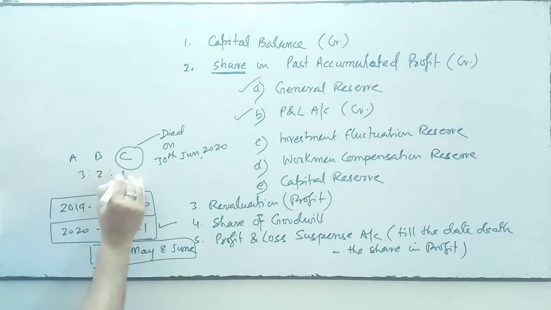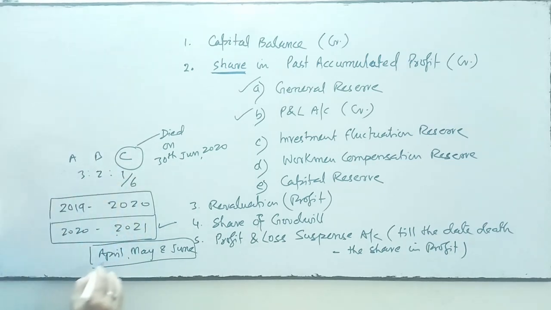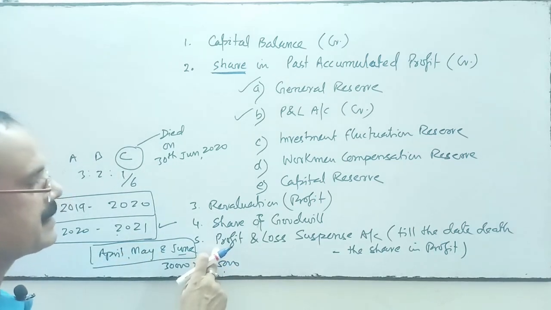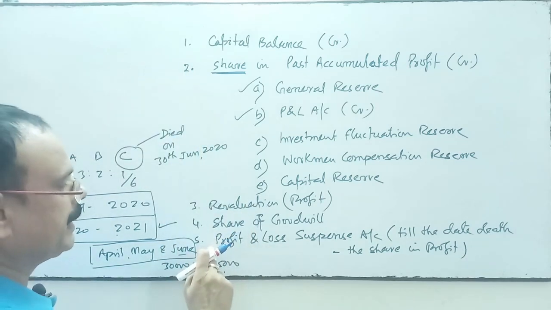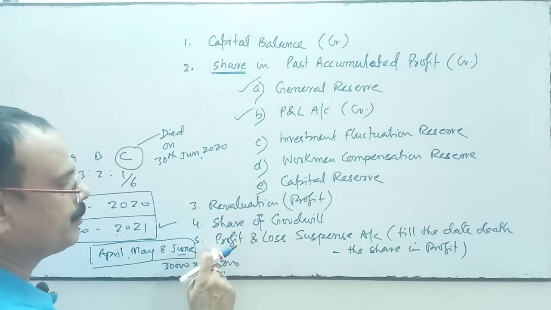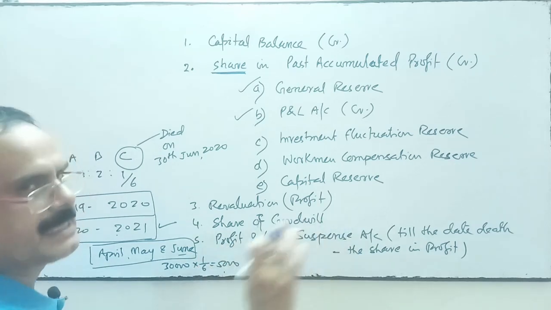Suppose 1/6 is his share. Suppose in these three months the firm has earned a profit of rupees 30,000. So 1/6 share of 30,000 means 5,000 will be transferred to the deceased partner's capital account. We will call this account profit and loss suspense account.